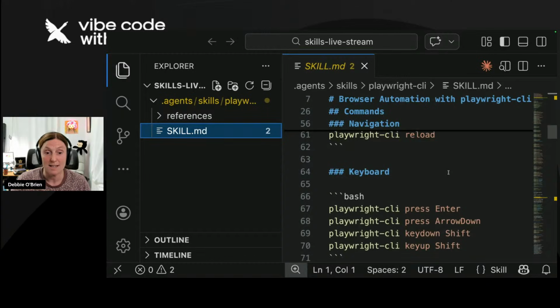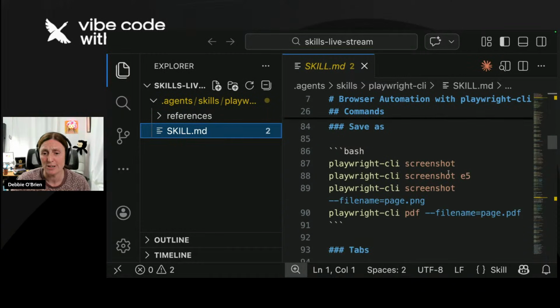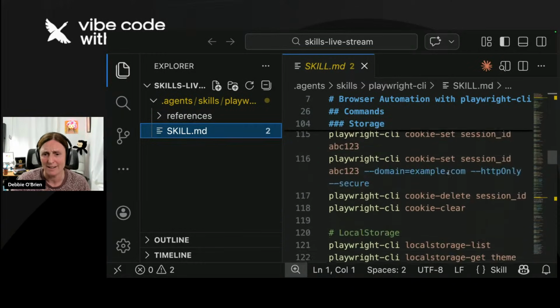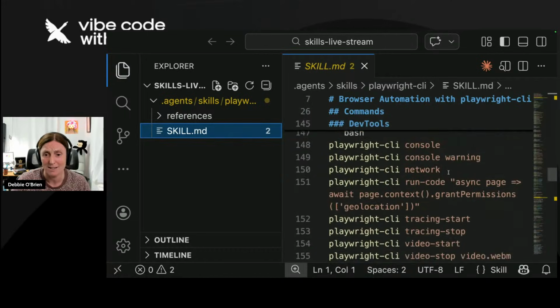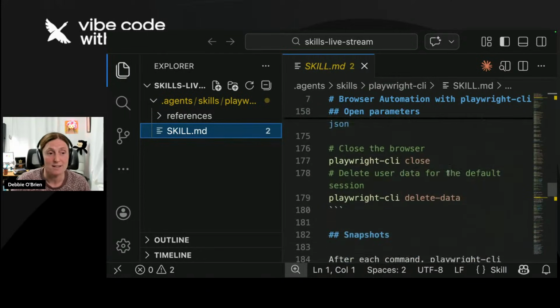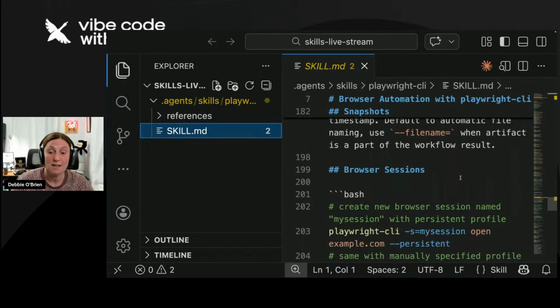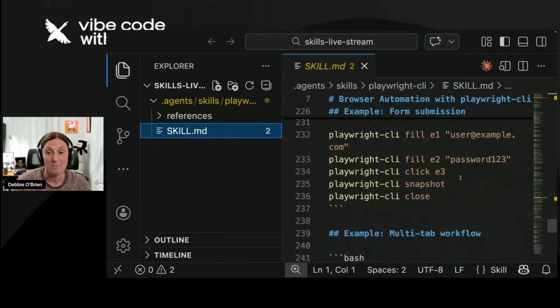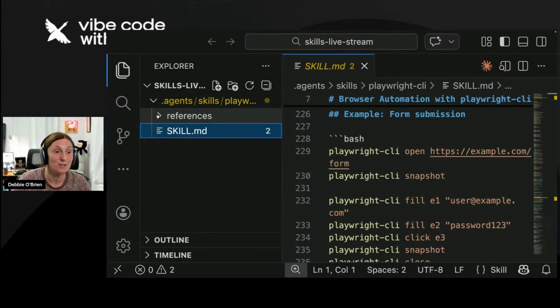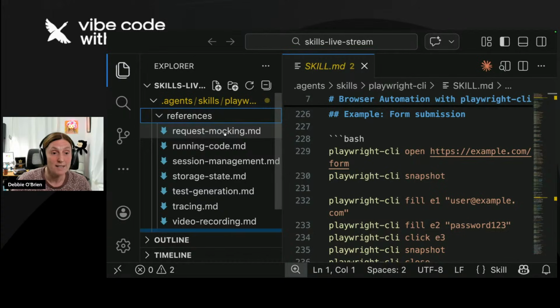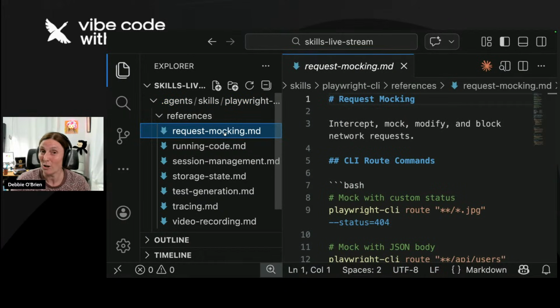And there's a lot of things in here. So I'm going to show you rather than read all this stuff out, because it's so much. It's such a big file. So many things it does. And it obviously then calls references to these other pages that it has in here. So the references are request mocking, right? This gets called if the skill decides, or if you ask it to do some request mocking, then it will call this file and put that into context.